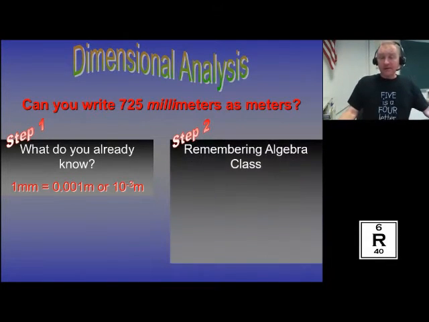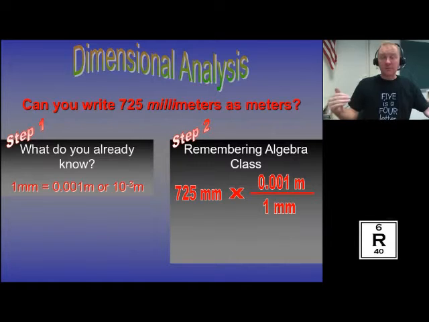Now, you're going to go back to your algebra class on canceling things out that are on the top and the bottom of a fraction. So you're going to set up this equivalence, 1 millimeter is to 1,000th of a meter, to cancel units. In this case, we're going to take 725 millimeters and multiply it by 1,000th of a meter divided by that 1 millimeter. We set it up this way so that the millimeters cancel out with each other.